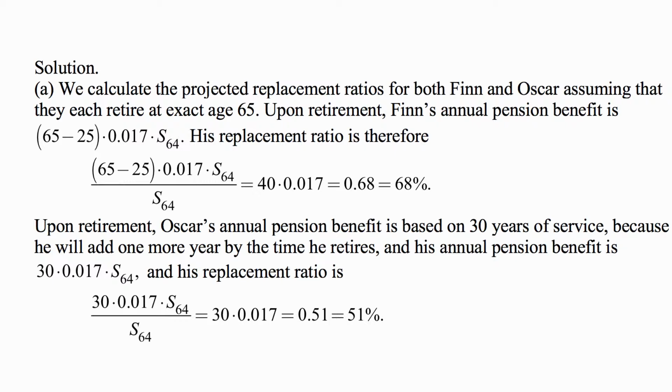And his replacement ratio will be this divided by the salary at age 64, and that's simply 40 times 1.7% or 68%. Upon retirement, Oscar's annual pension benefit is based on 30 years of service because he will add one more year by the time he retires, and his annual pension benefit is 30 times 0.017 or 1.7% times S64, and this divided by S64 is his replacement ratio, which is 30 times 1.7% or 51%.